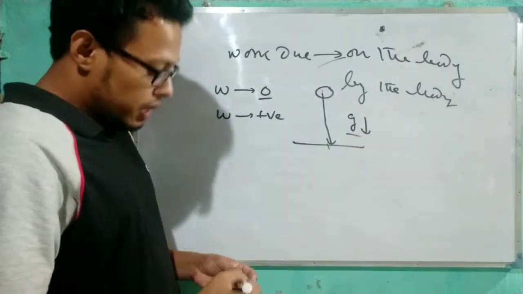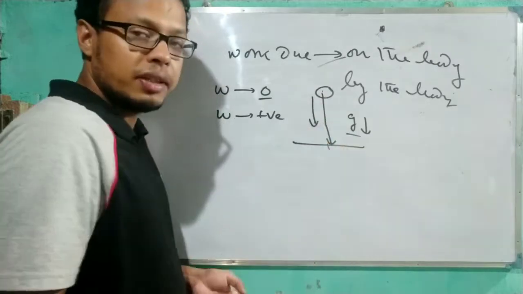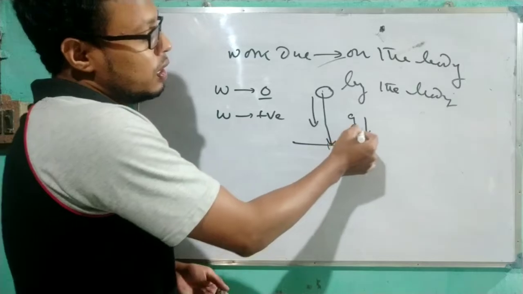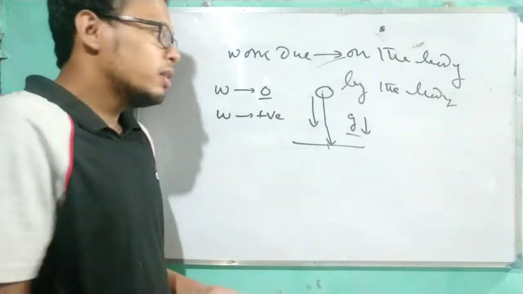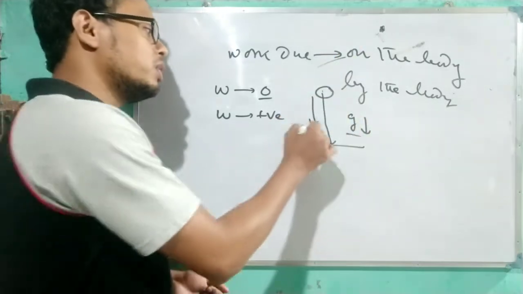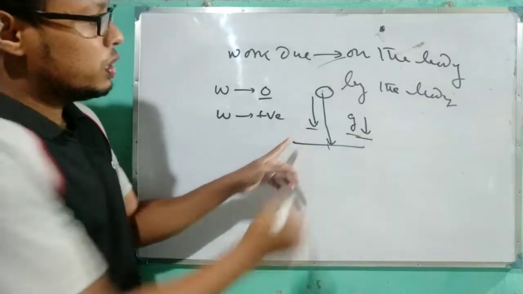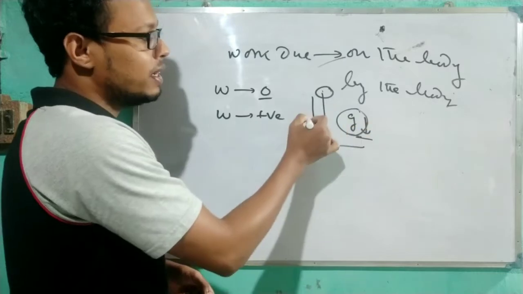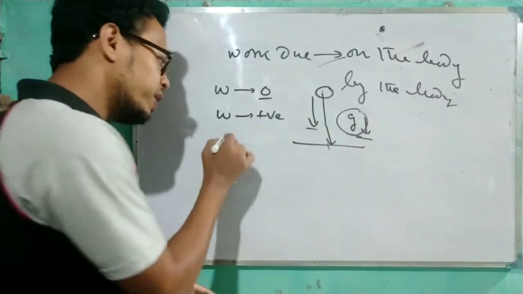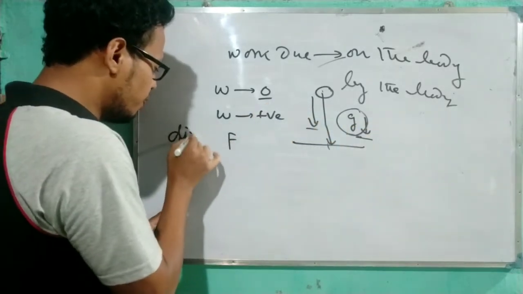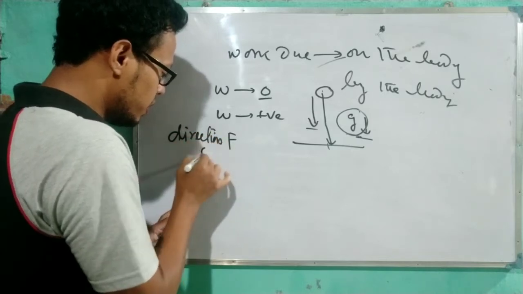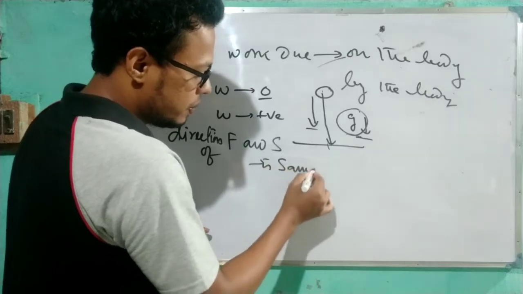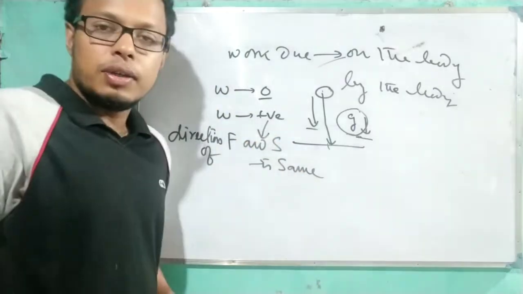The displacement is also in this direction because it is moving towards the ground, and the acceleration is also acting downward. So the force is pulling, and the force and displacement have the same direction. When the direction of F and S is the same, then work will be positive.